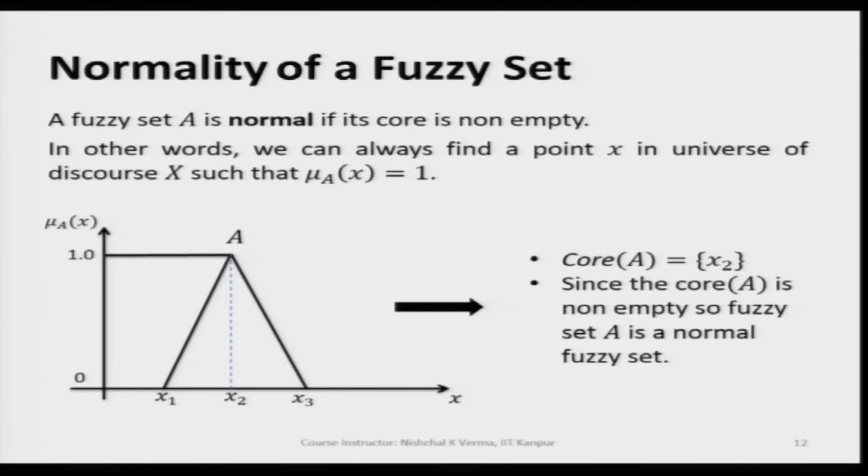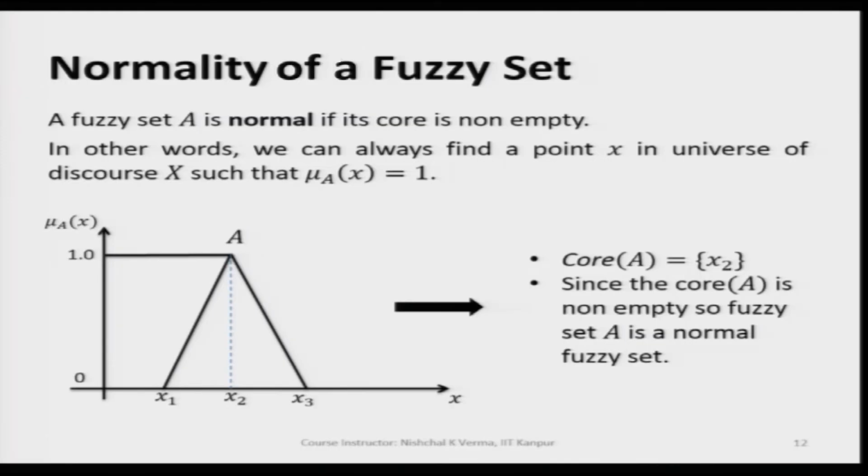What this means is that if we have a fuzzy set A, and this fuzzy set has at least one generic variable value for which the corresponding membership value is 1.